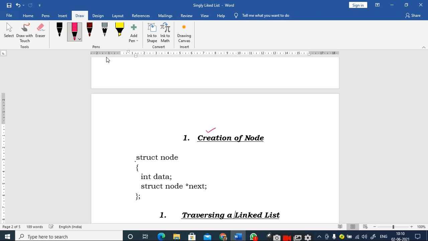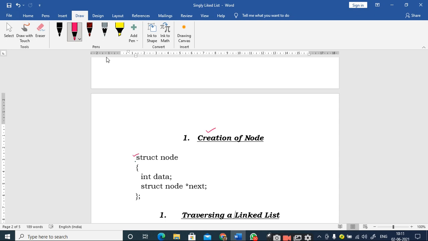In order to create a node in a linked list program, whether it is a singly linked list, circularly singly linked list, doubly linked list, or circularly doubly linked list, we will make use of a concept called structures. The reason is that every node present inside the linked list should have a pointer, or should point to the next node, the previous node, or the node present in the top position.